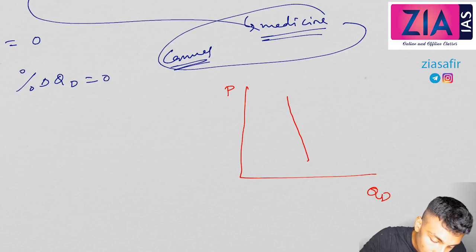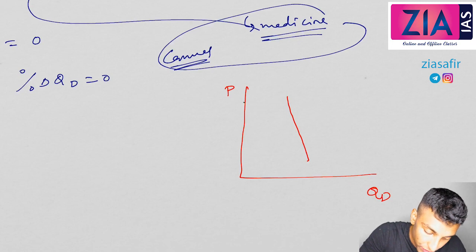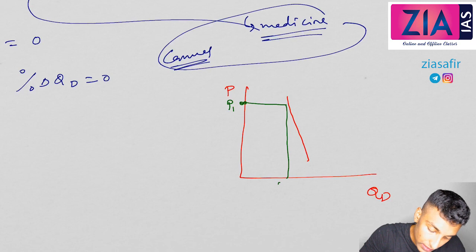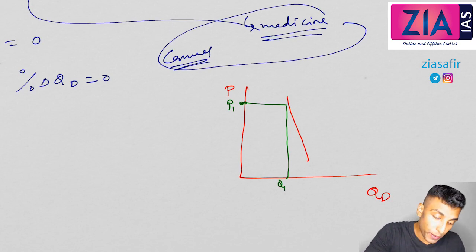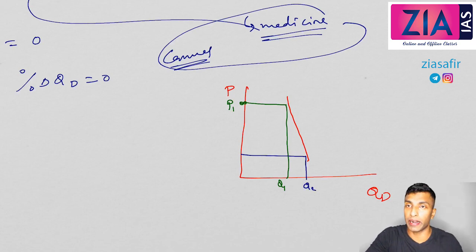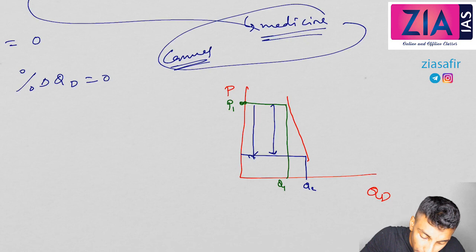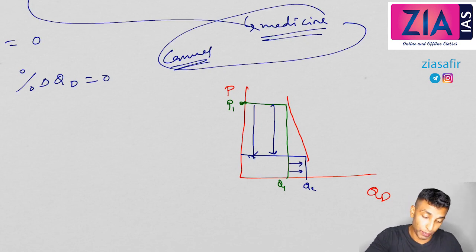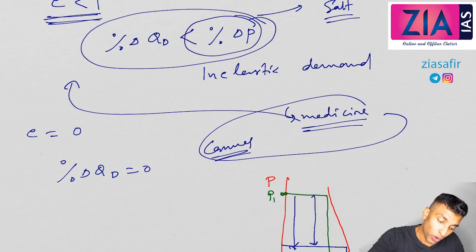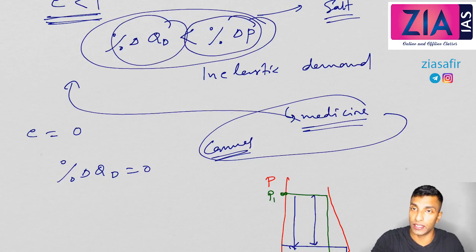So let's take one situation here. This is my first situation. At this price P1, the quantity demanded is Q1. Now the price is dropping to this level, and this time the quantity demanded is Q2. So you can see here the price change is so high, the percentage change in price is more, but the quantity demanded is not changing that much.